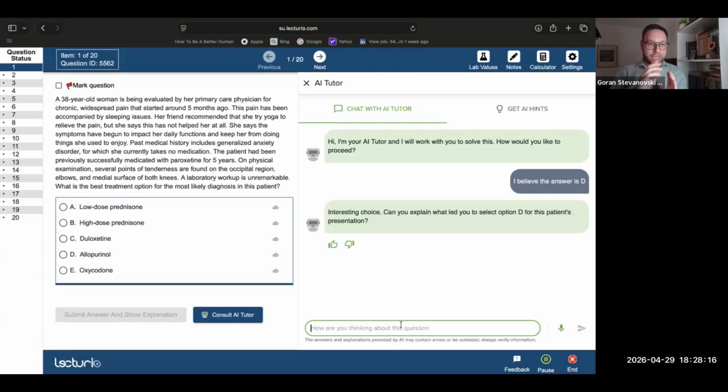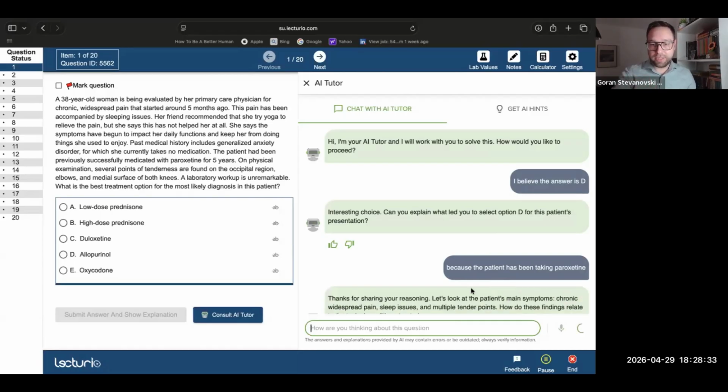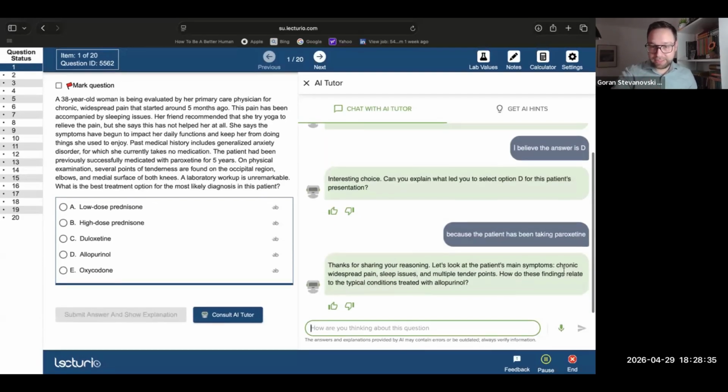Now, in this case, I can say because the patient has been, and this makes no sense, taking paroxetine. Let's see what it says, because this is live and it is AI. So, "Thank you for sharing your reasoning. Main symptoms: chronic widespread pain, sleep issues, multiple tender points. How do these findings relate to the typical conditions treated with allopurinol?" So you could say they don't, right? They do not. However, they do.